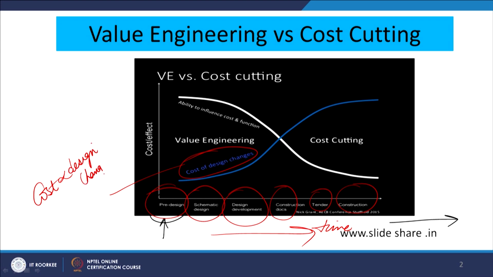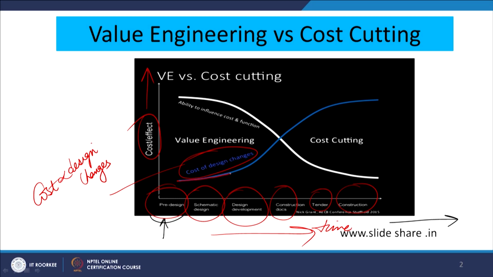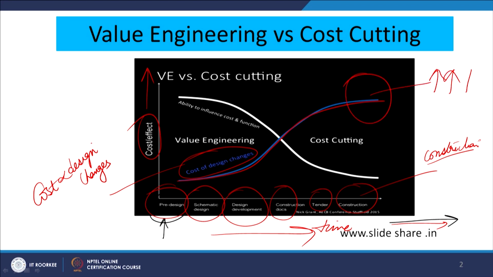You can see the variation of this cost; on the y axis we have the cost and on the x axis we have the time domain. Now, if you try to understand it, the variation I am highlighting clearly shows that the cost linked with the design changes is increasing as time passes by. So, if we want to bring about a change, in the example that I have already taken, at construction, that is the last stage of making a building, we can see the cost is relatively higher.